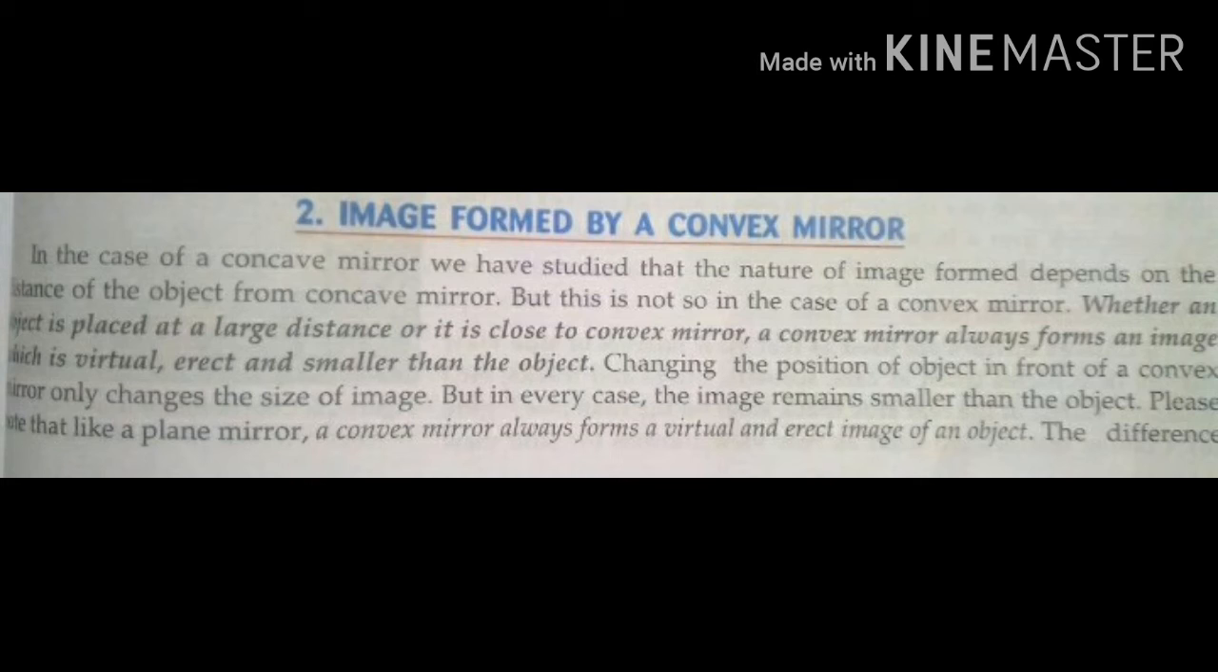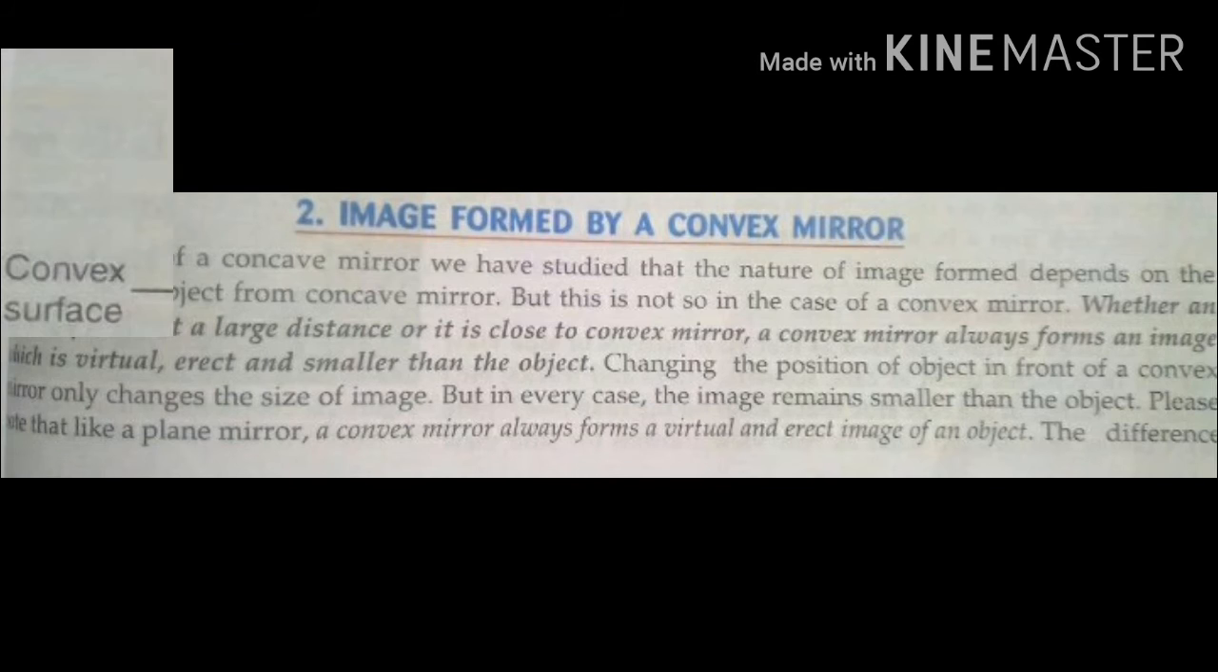Changing the position of an object in front of a convex mirror only changes the size of the image. But in every case, the image remains smaller than the object. Please note that like a plane mirror, a convex mirror always forms a virtual and erect image of an object.